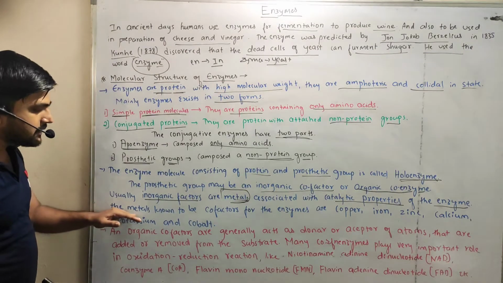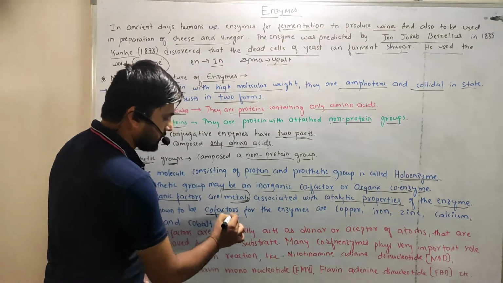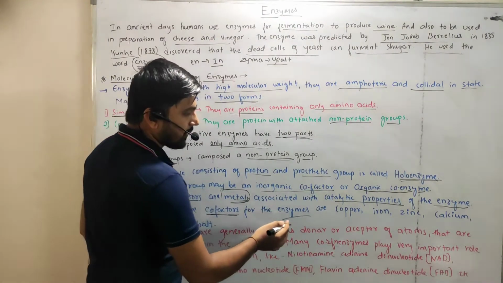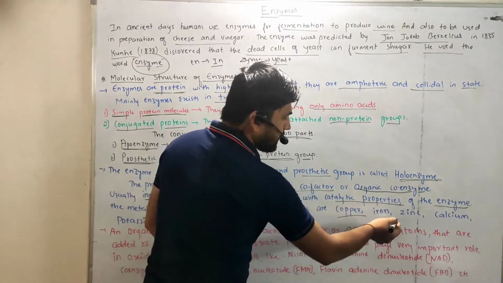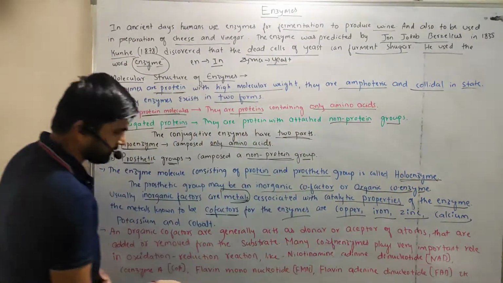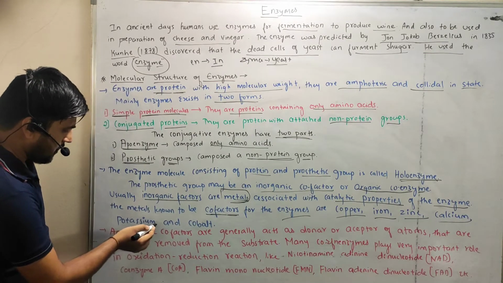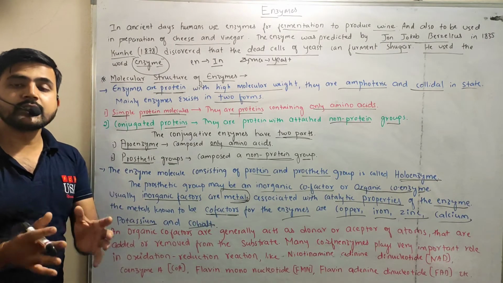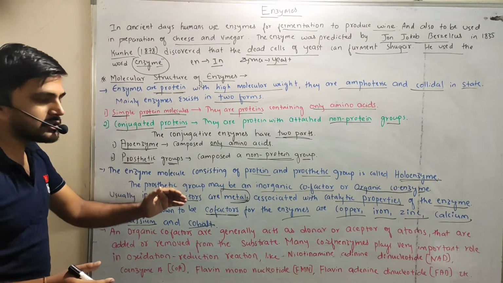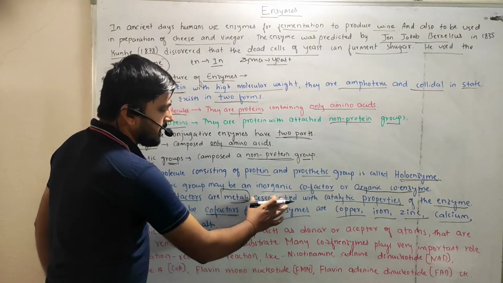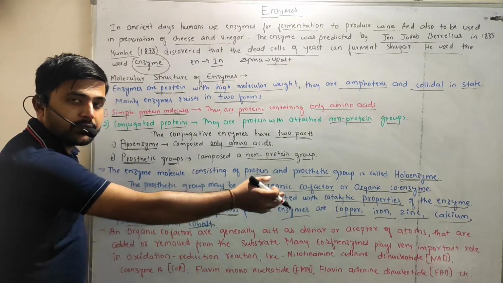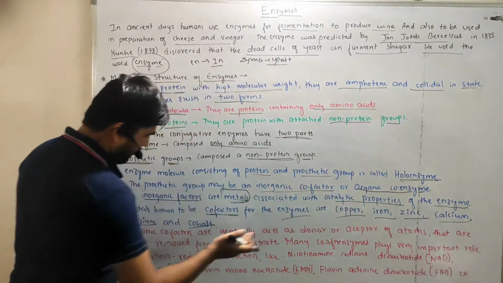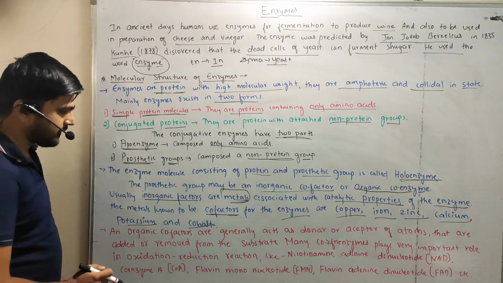Okay. The metals known to be cofactors, those metals are called the cofactors for enzymes. The metal may be copper, it may be iron, it may be zinc, it may be calcium, or it may be potassium and cobalt, right? So this is about the prosthetic group. Suppose there is an inorganic prosthetic group. In case of inorganic prosthetic group, they have the metal associated with the catalytic property of the enzyme. So the metal may be copper, iron, zinc, cobalt, potassium, whatever it may be.